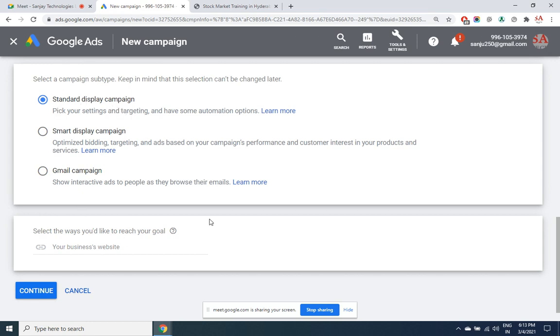In case you want to display ads only in Gmail, then you can select Gmail campaign. You must have seen there is a promotion tab in Gmail. That is nothing but Google Ads. An email will go to the person's email. You don't require his email ID. Google is not going to expose that. But after you have selected a Gmail campaign, you fix the details, like to which people you want to display it.